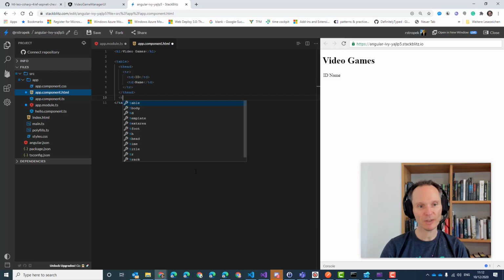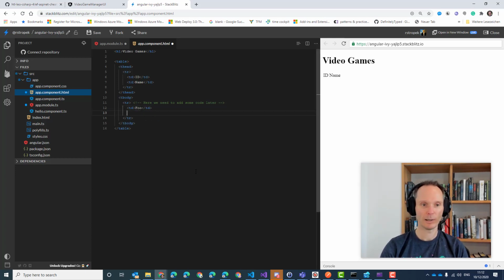And then we have a t-body with a table row, which will be repeated. Here we need to add some code later with a td, foo, and a td bar.